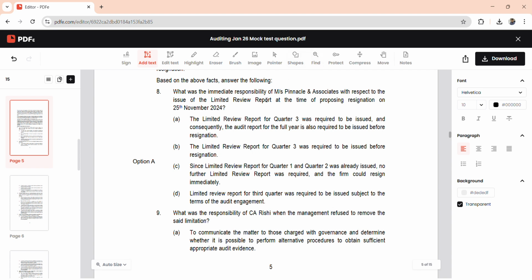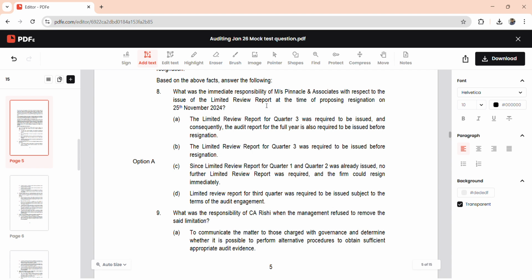The correct answer in this case is: when the auditor has already issued reports for the 2 quarters, and he submits his resignation after the end of 45 days from the financial year, in this case he has submitted his resignation on November 25th, so the 55 days is already over. So the correct answer is option A, that is the quarter 3 report should be issued and also for the full year, because as per the regulation, when the auditor has issued the report for the first 3 quarters, then he must issue the limited review report for quarter 4, that is for the full year as well.